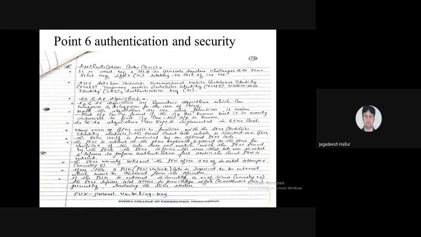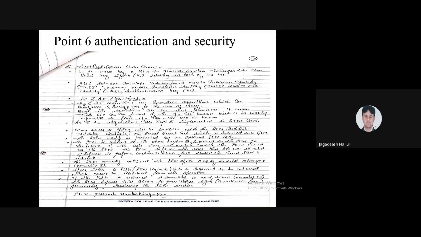And next is the authentication key, Ki. These are the identifiers we require for authentication. Again, we require some algorithms, and those are the A3 and A8 algorithms.